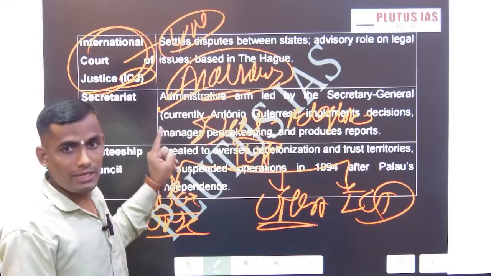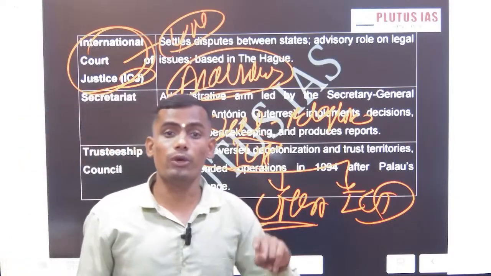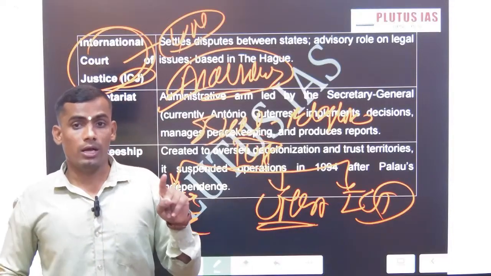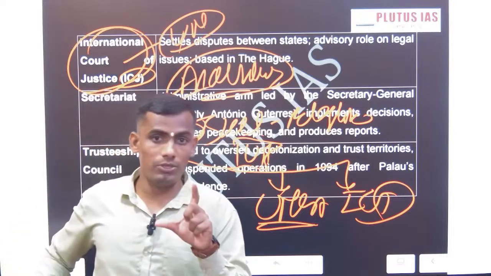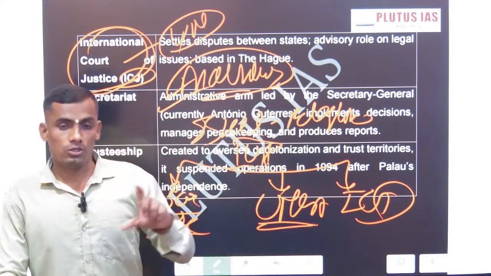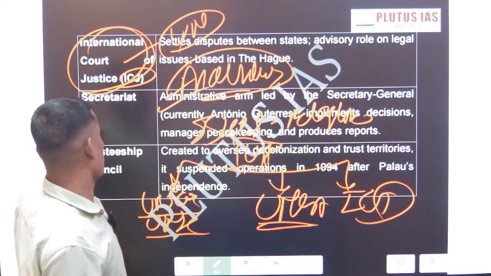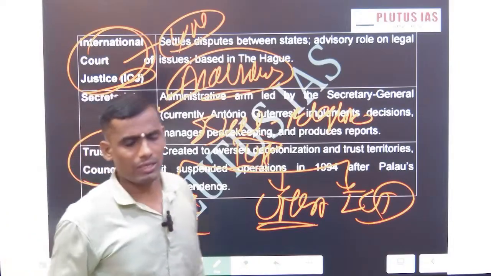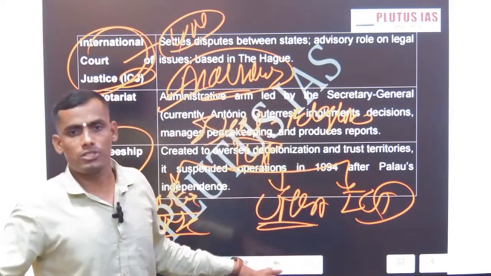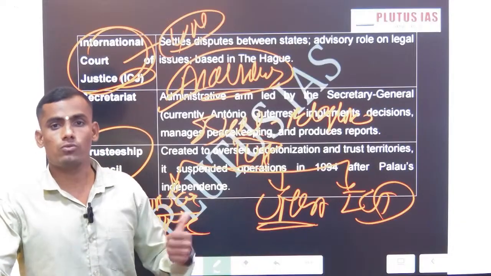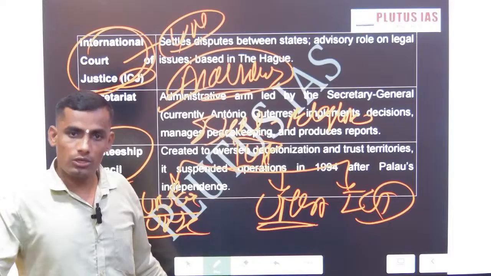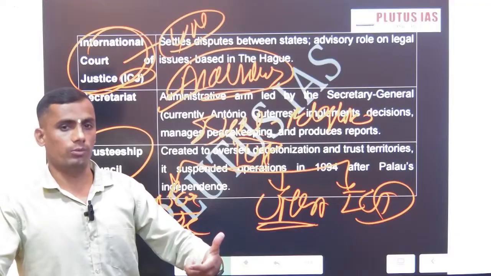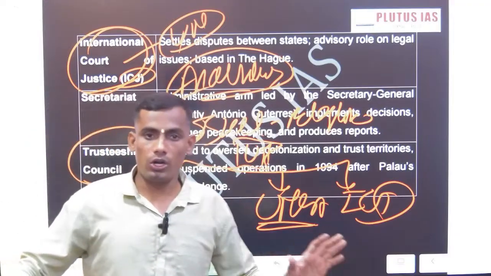Okay, the ICJ, International Court of Justice, is part of the UN system, but not the International Criminal Court, the ICC. You have to remember the Hague Convention and the Rome Convention. Now the Secretariat and the Trusteeship Council. The Trusteeship Council does not exist functionally now in the 21st century, because its mandate was to rebuild Europe post World War II. As such, the organization exists, but it does not work functionally in that domain. Okay, so these are the 6 principal organs of the UN.